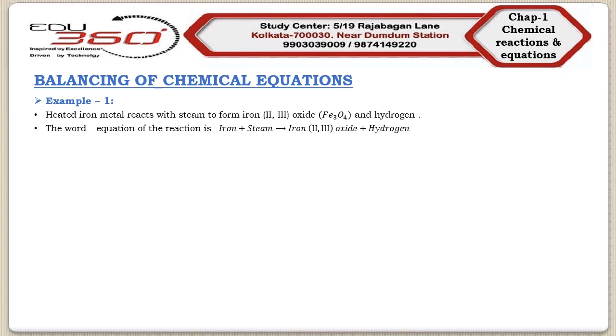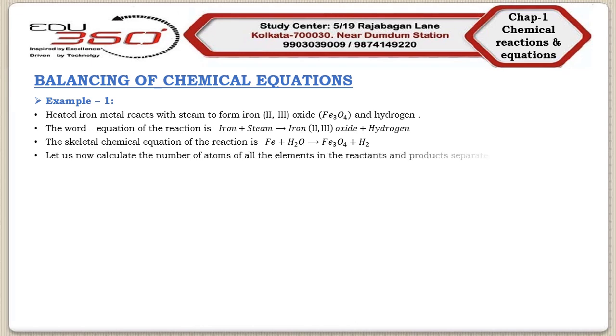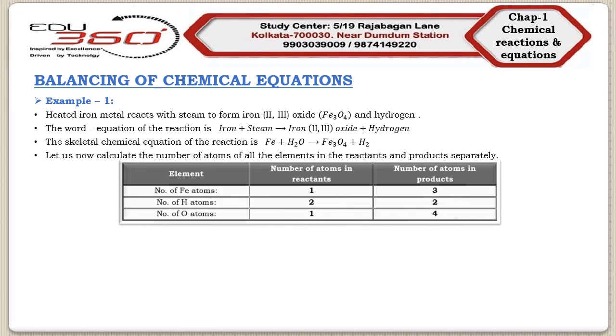Now we will put the symbols and formulas of all the substances in the above word equation, so we will get the skeletal chemical equation: Fe plus H2O arrow Fe3O4 plus H2. In our next step, we will count the number of atoms of all the elements in the reactants and products separately, so consider this table.